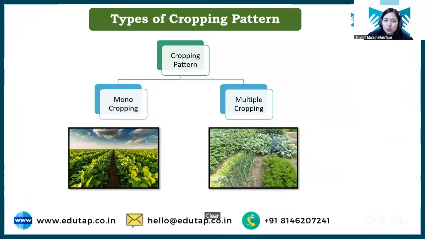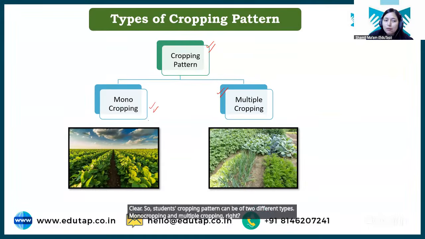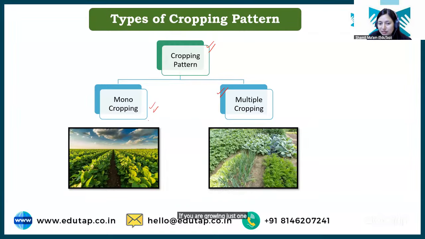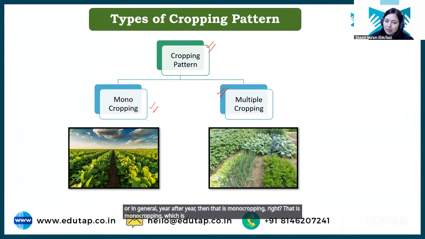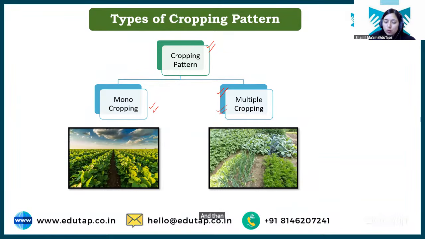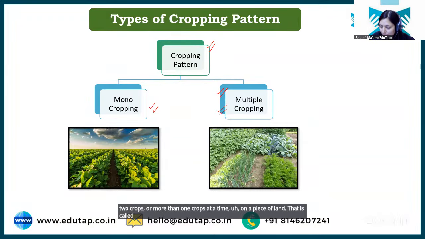Clear? So students, cropping pattern can be of two different types, monocropping and multiple cropping, right? If you are growing just one crop season after season, or in general year after year, then that is monocropping, right? That is monocropping, which is growing of only one crop. And then if you are growing more than one crop at a time on a piece of land, that is called multiple cropping. It can be season after season, or it can be within one season. But multiple cropping means growing more than one crop together. Okay, and mono is just growing one crop.